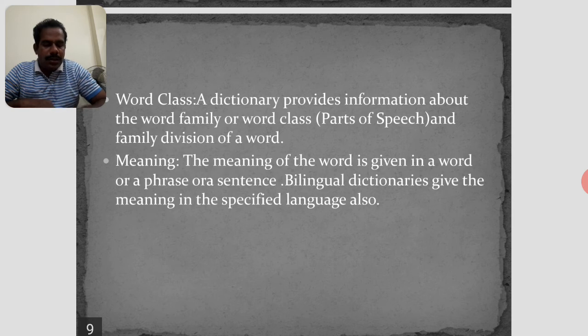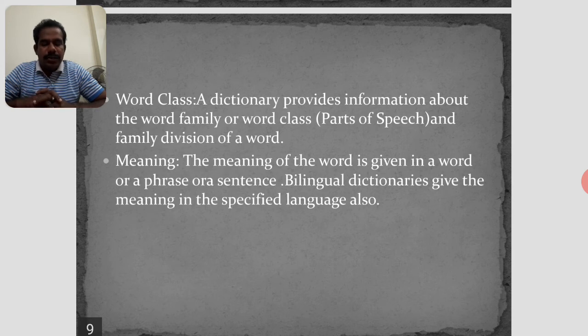Word class is nothing but parts of speech and the family division of a word.